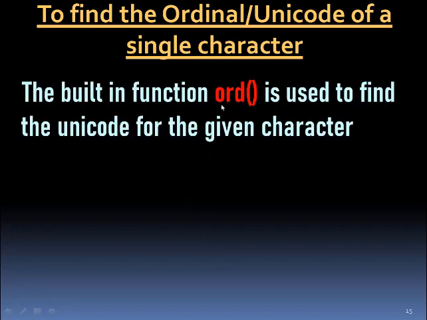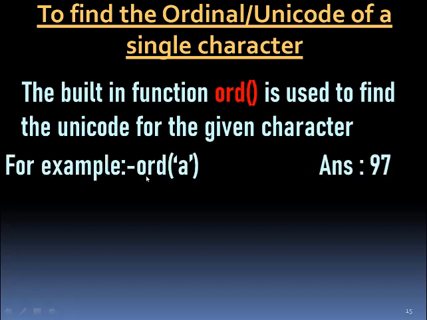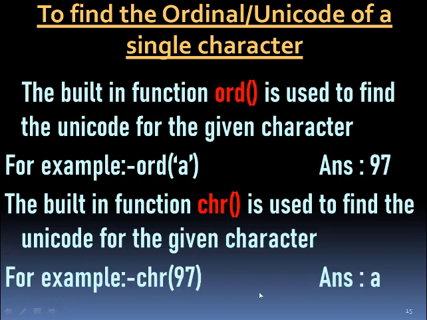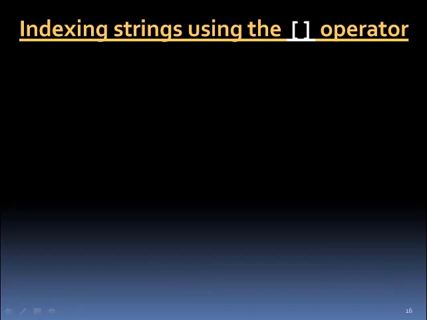Next is to find the ordinal or Unicode value of a single character. There is a built-in function ord. The ord function is used to find the Unicode of the given character. Like if you write ord within single quote small a, it is 97. Similarly, another built-in function chr is used to find the character of the given Unicode. So if you write the number, it will print the character value. Like if you write 97, 97 is the character value of small a. So these two functions, ord and chr.